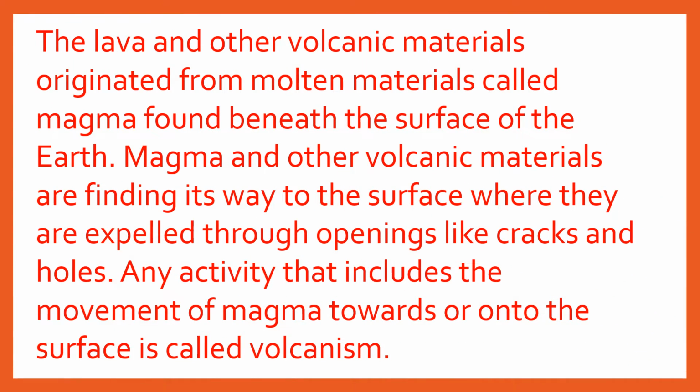Lava and other volcanic materials originated from the molten materials called magma, found beneath the surface of the Earth. Magma and other volcanic materials are finding their way to the surface where they are expelled through openings like cracks and holes. Any activity that includes the movement of magma towards or onto the surface is called volcanism.